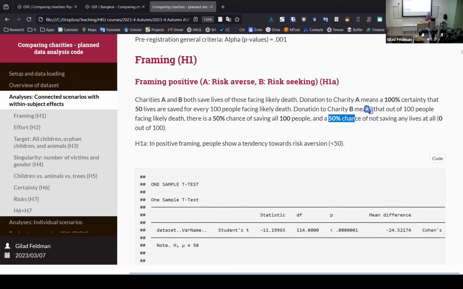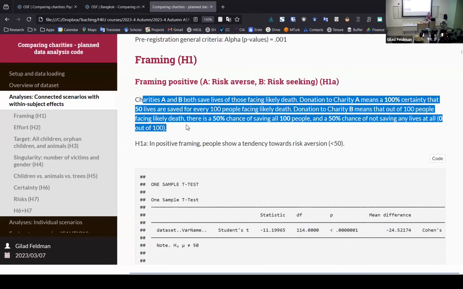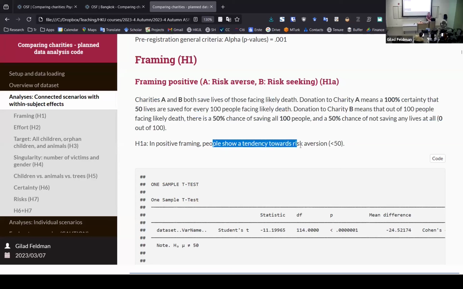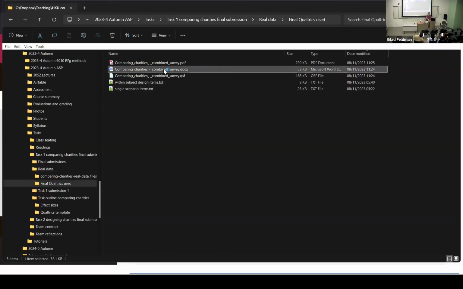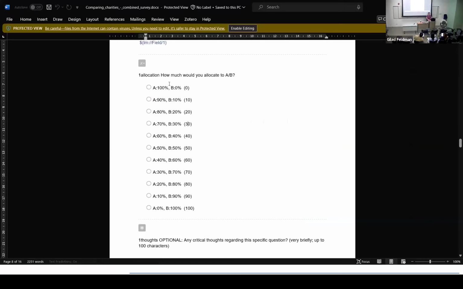So both charity A and charity B have a net saving of 50 people. Only one has certainty and one has risk to it. So the question is, which will people prefer, charity A or charity B? And the hypothesis here is that under positive framing, so all this is positive, saving lives, people show a tendency towards risk aversion. And there's this thing here saying lower than 50. What is lower than 50? If we go back to the Qualtrics, we'll see that in the Qualtrics, all of the questions had the same format, and it's this format.